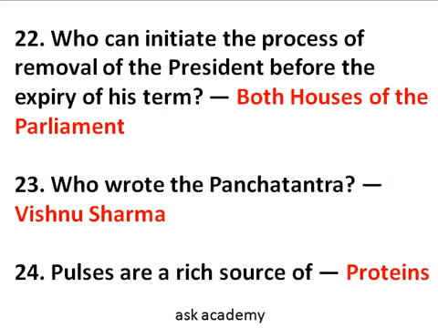Question number 20. Which device is used to measure earthquakes? Seismograph. Question number 21. Which bill cannot originate in Rajya Sabha? So money bill cannot be originated in Rajya Sabha. Question number 22. Who can initiate the process of removal of president before the expiry of his term? So both the houses of parliament can initiate the process of removal of president before the expiry of his term.